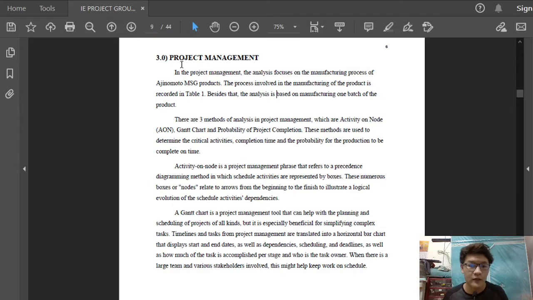Hello, my name is Edmund Ukayong and I'll be presenting on project management. In project management, we'll be focusing on analyzing the manufacturing process of the MSG product from Ajinomoto. There are 3 analyzing methods that we'll be using, which are the activity on node, in short AON, Gantt chart, and probability of project completion.